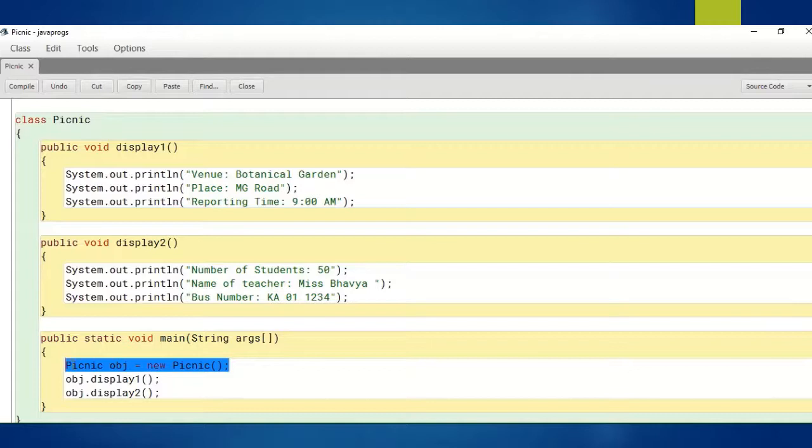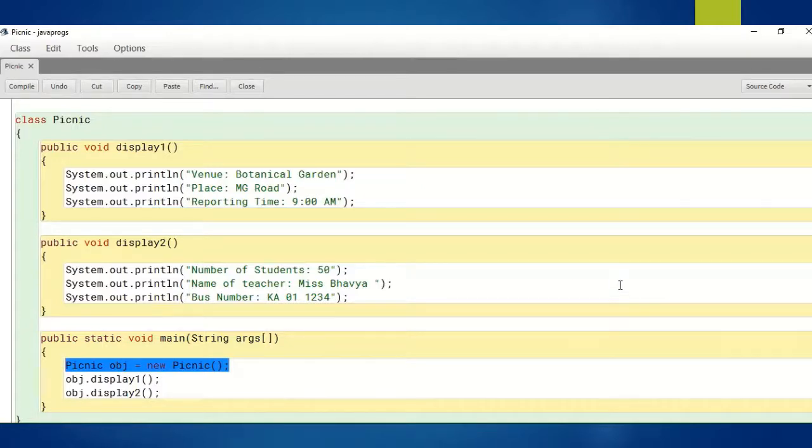If we write this statement, after executing it, in the memory with the name obj some memory space will be created, which holds the display1 and display2 methods. So we have created an obj object in the memory, and inside the object we have only member methods.